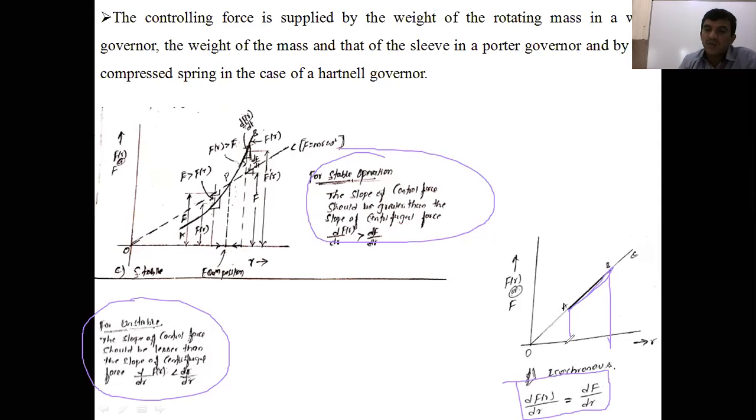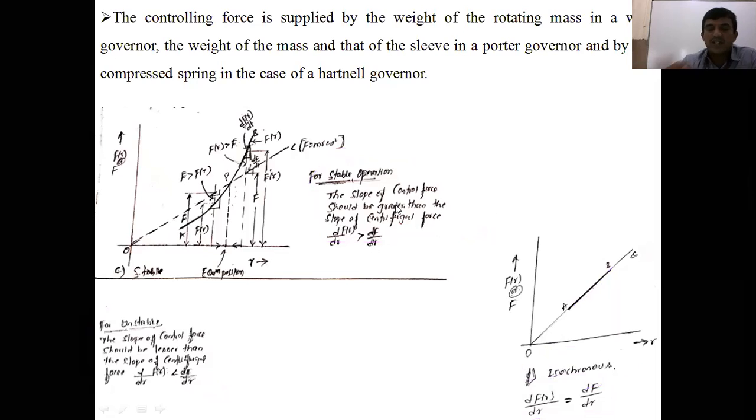Once both are equal, we call it isochronous. Isochronous, that will be explained next. Where the slope is never equal, it is called infinitely sensitive. Okay, that will be explained in the next terminologies.